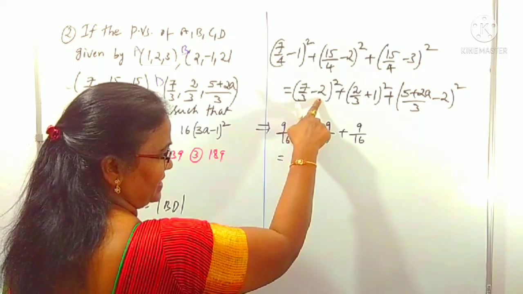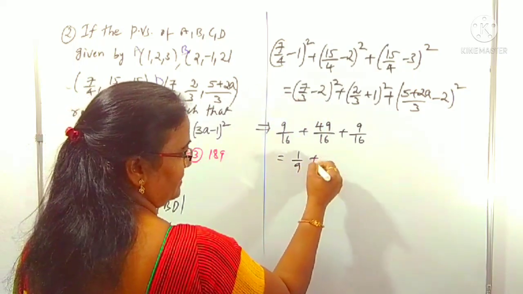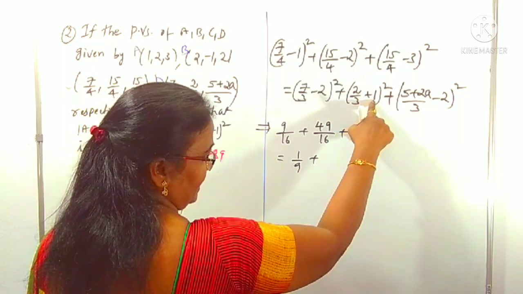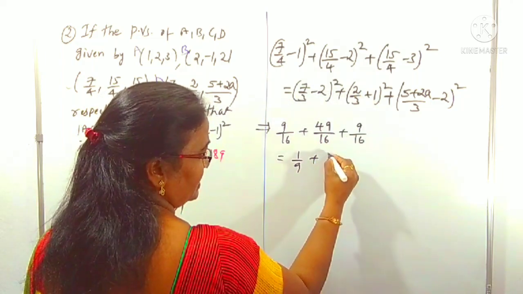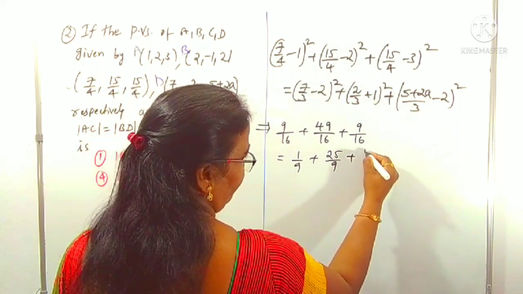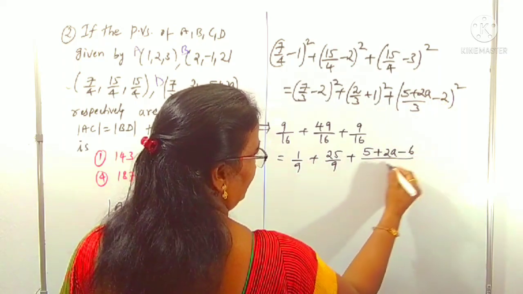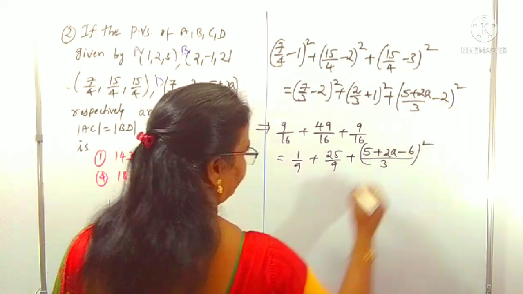LCM is 3, 3 2s are 6, 7 minus 6 is 1, 1 by 3 whole square is 1 by 9, plus 3 is the LCM, 3 plus 2 is 5, 5 by 3 whole square is 25 by 9. Now this LCM, taking 5 plus 2a minus 3 2s are 6, by 3 whole square, right?